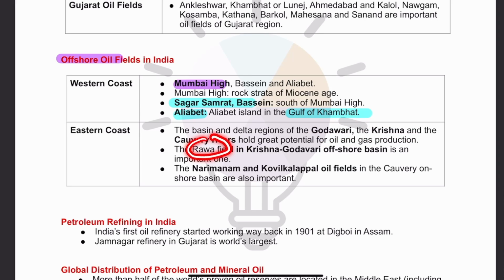Now Rava field is in Krishna Godavari basin, and Narimanam and Kovikalappal oil field is in Kaveri. So Rava in Krishna Godavari and Narimanam and Kovikalappal in Kaveri. These are two offshore oil fields on the eastern coast. On the west coast, iconic Mumbai High and Alia Bet are the two ones. Okay, so please keep in mind.